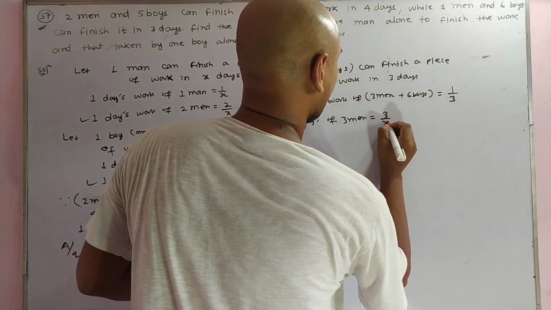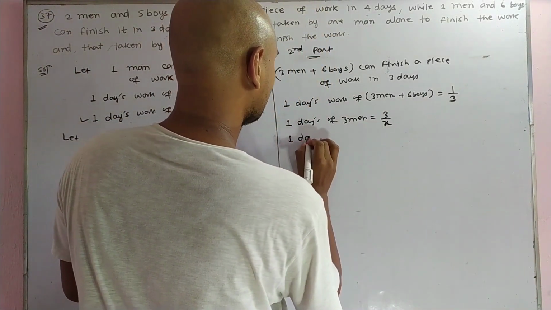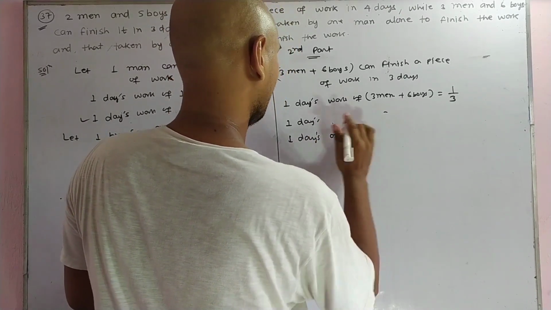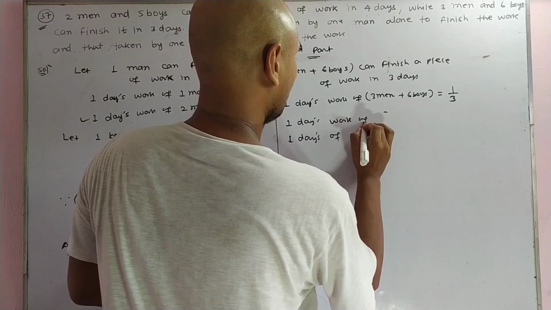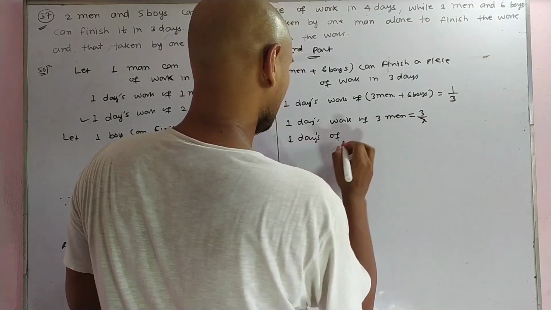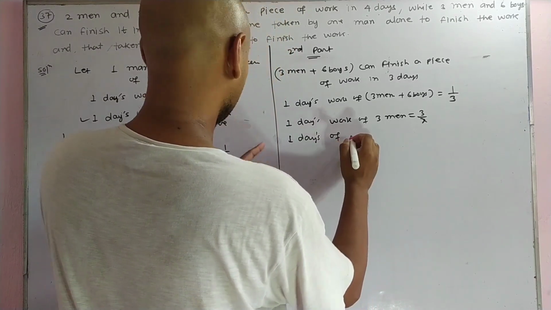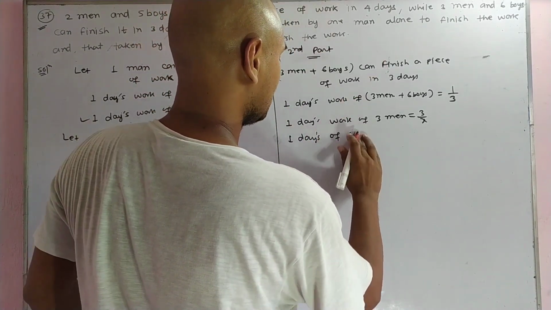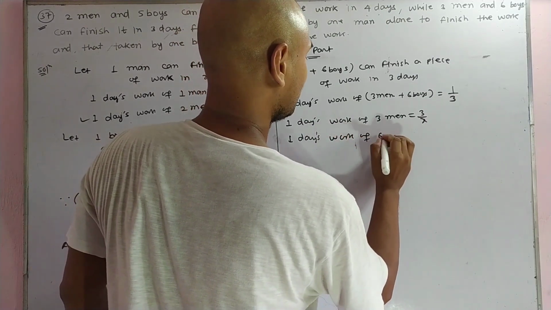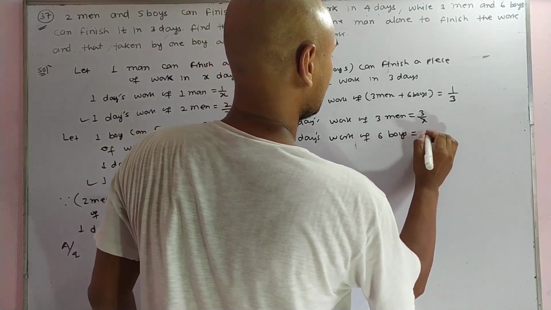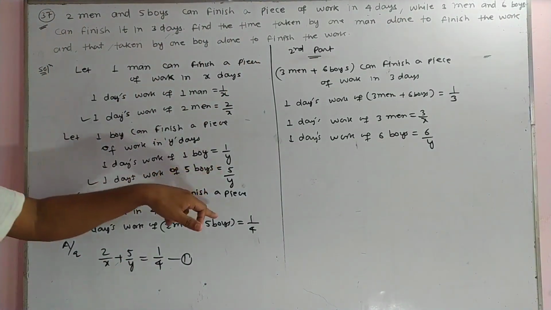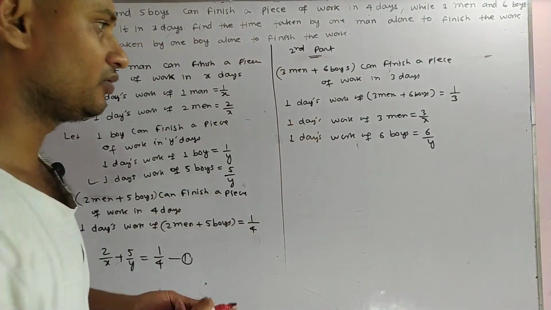Okay, 3 upon x, and the 1 day's work of how many boys? 6 boys. The 1 day's work of 6 boys is equal to 6 upon y. Here the 1 day's work of 5 boys is 5 upon y, and the 1 day's work of 6 boys is 6 upon y.